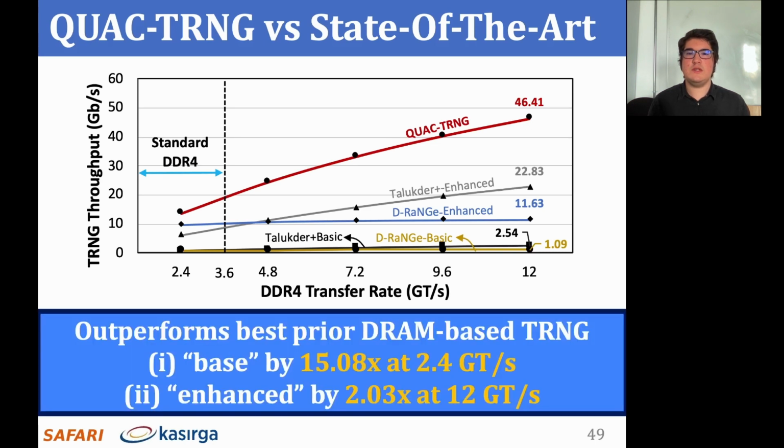We conclude that QUAC-TRNG outperforms the base version of the best prior DRAM-based TRNG by 15 times at a standard 2.4 gigatransfers per second DDR4 transfer rate, and the optimized version of the best prior DRAM-based TRNG by 2 times at potentially a future 12 gigatransfers per second data transfer rate.